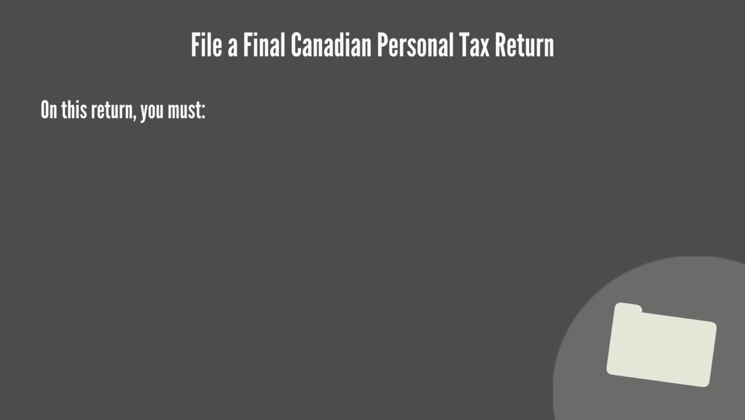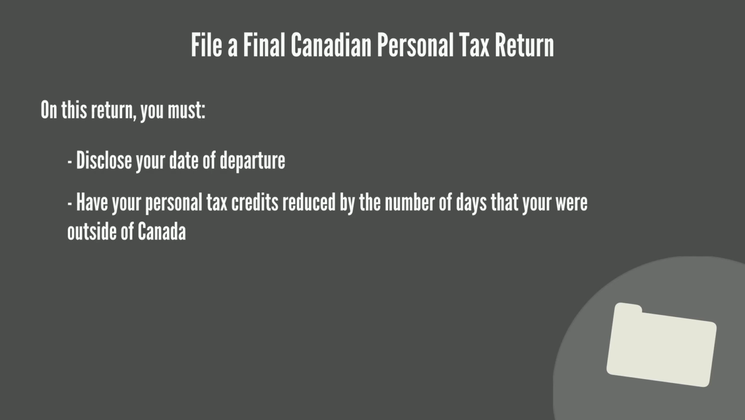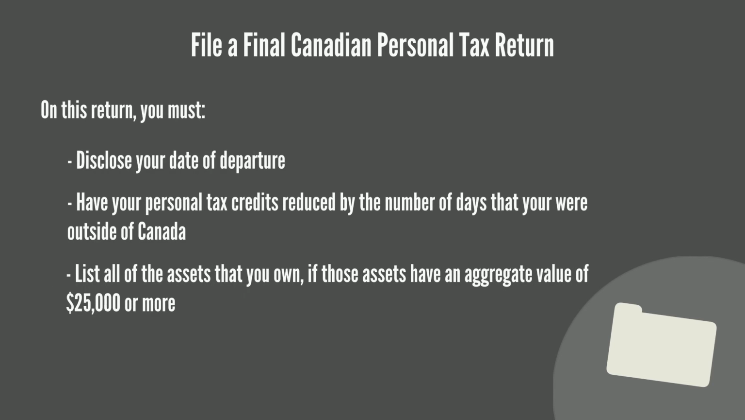File a final Canadian personal tax return. You must file a final Canadian tax return, also known as a departure return, for the taxation year during which you leave Canada. On this return, you must disclose your date of departure. Have your personal tax credits reduced by the number of days that you were outside of Canada. List all of the assets that you own if those assets have an aggregate value of $25,000 or more. And finally, pay departure tax on the applicable assets.